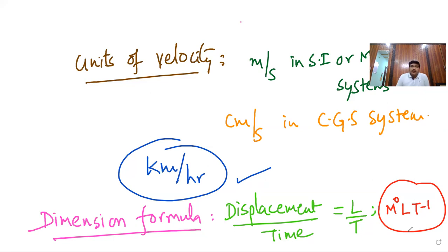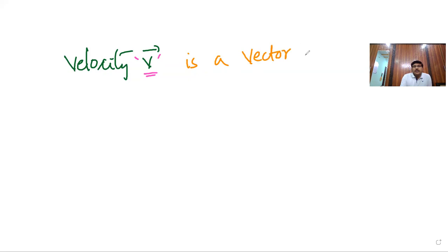Now, coming to velocity V bar. Velocity V bar is a vector quantity.